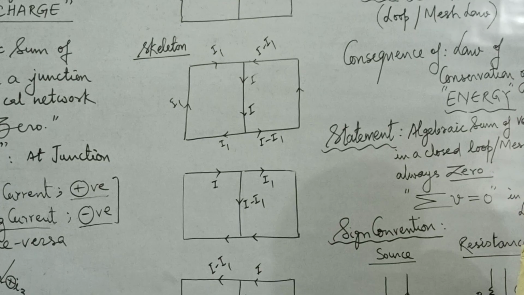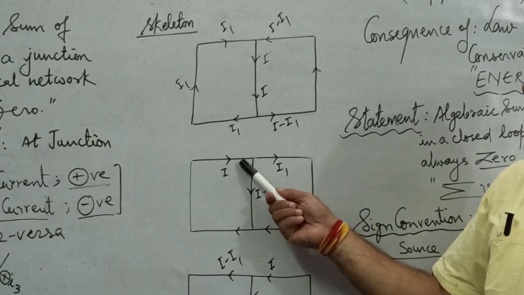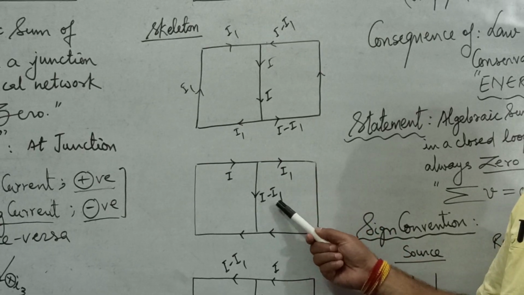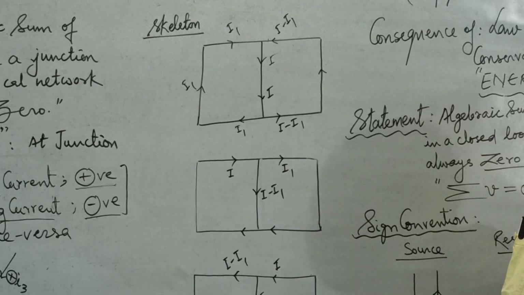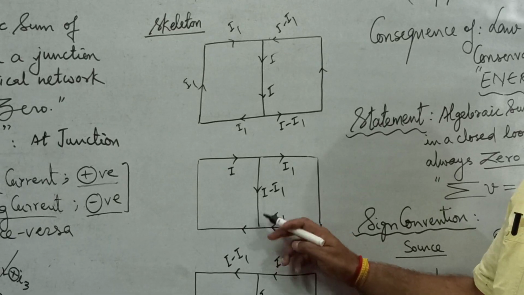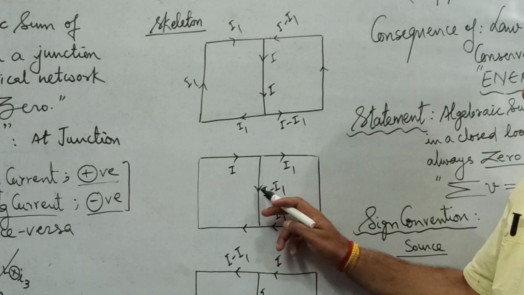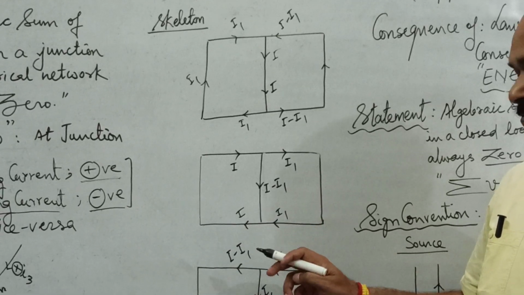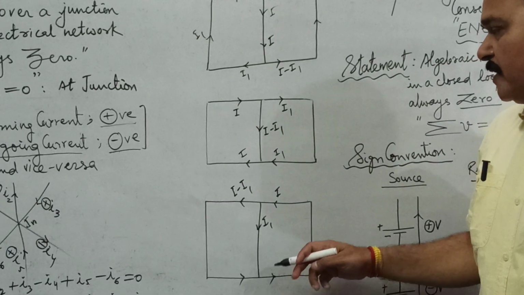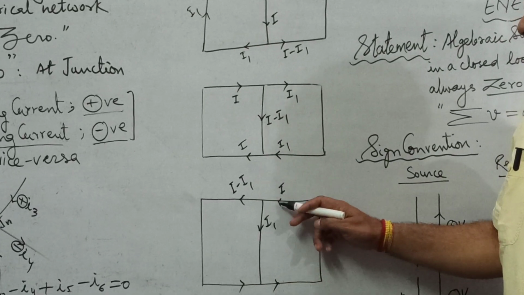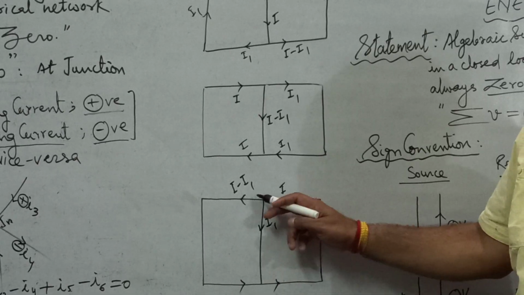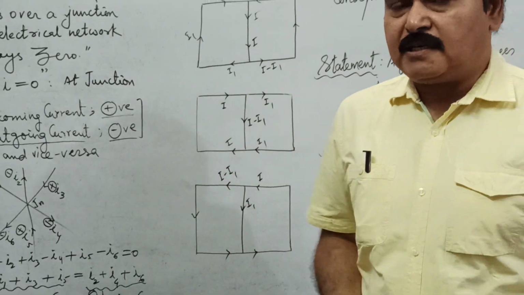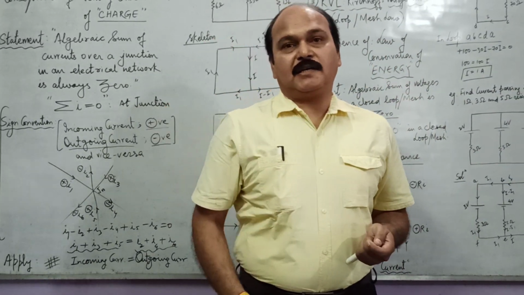Likewise here, if we start with current I on this side, and we take current I1 in this direction, then the current left in this direction is what? I minus I1. This I1 comes from this side to this point, and this current I minus I1 comes to this side. The sum total of these currents has to be this, so find out their sum. Their sum is what? I. You can start your current from anywhere. Like here, if we take current I here and I1 here, I minus I1 is the current here. So as to apply this KCL, you can start from any branch of the circuit.